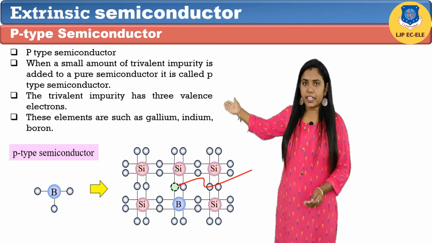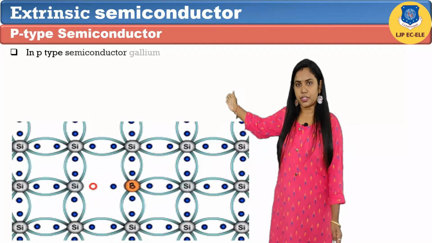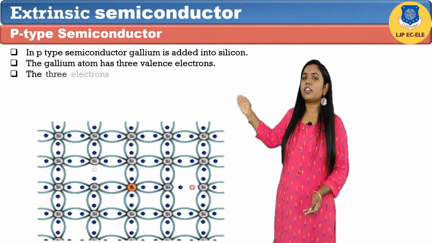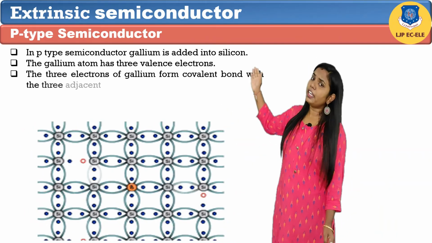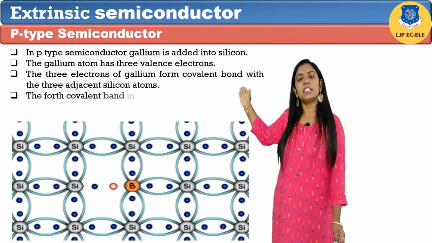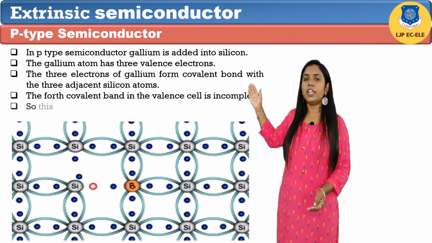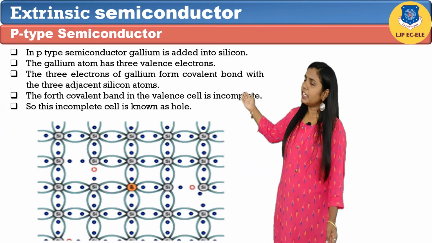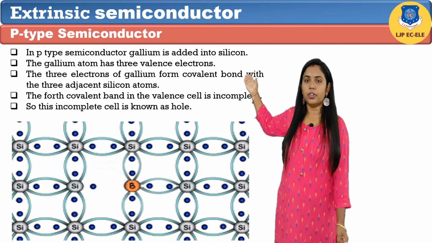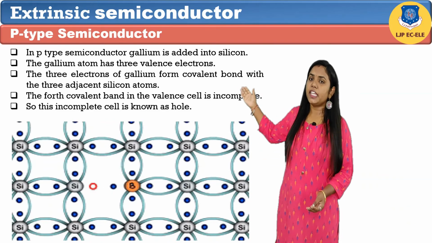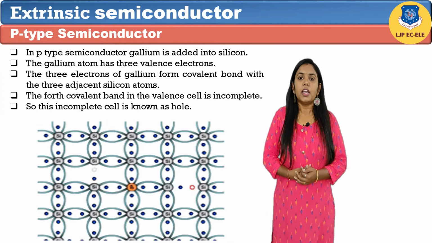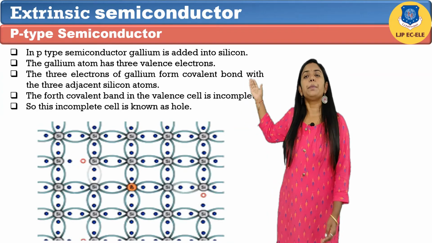As shown in the diagram, in p-type semiconductor, gallium is added into silicon structure. The gallium atom has 3 valence electrons. The 3 electrons of gallium form a covalent bond with the 3 adjacent silicon atoms. The 4th covalent bond in the valence cell is incomplete. So, this incomplete cell is known as a hole. This means that each gallium atom added into a silicon atom gives one hole. Majority charge carriers are holes in p-type semiconductor.